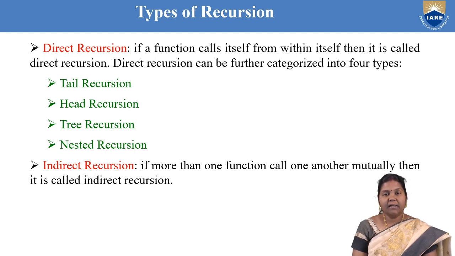Now recursion can again be of two types, based on how many times you call the recursive function: linear recursion, binary recursion, and multiple recursion or tree recursion. We'll discuss them one by one. First let us talk about the direct recursion categorization. In direct recursion, first is tail recursion.